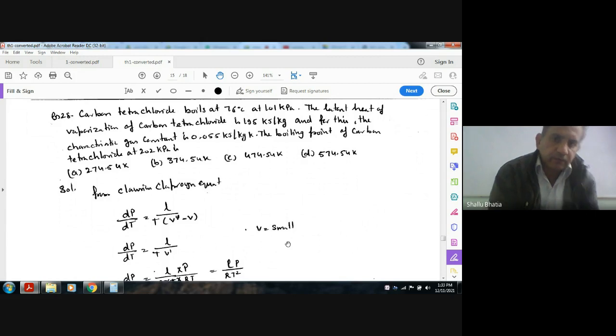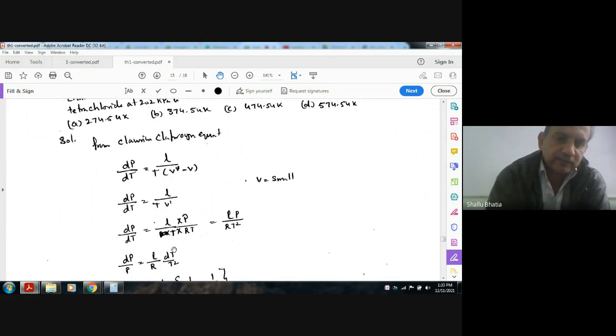As the latent heat is given and the boiling point is also given, we have to use the Clausius-Clapeyron equation. So dP by dT is equal to L by T times (V dash minus V), where V dash is the volume of saturated vapor and V is the volume of saturated liquid. The volume of saturated liquid is very small compared to the volume of saturated vapor, so V dash minus V is approximately V dash. Now V dash is a saturated vapor, so it can obey the gas law. Putting V dash equal to RT by P, we get LP by RT square.